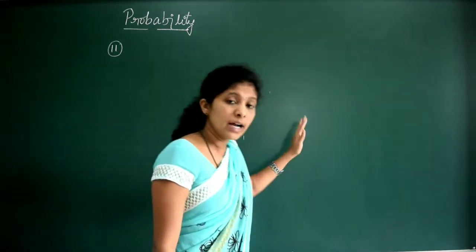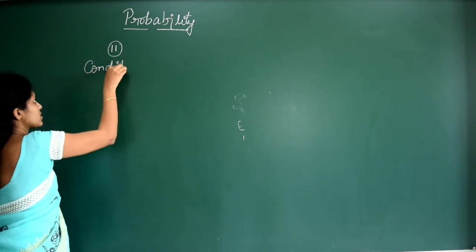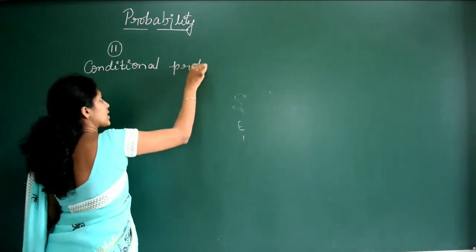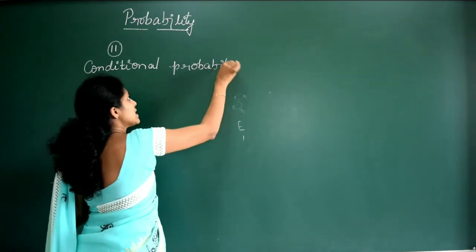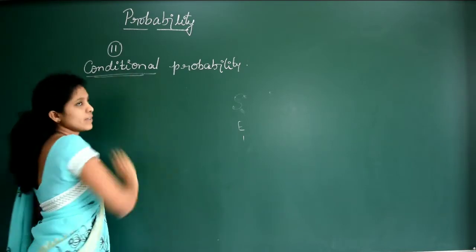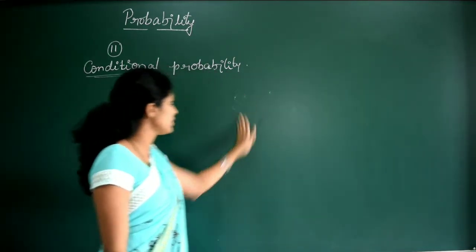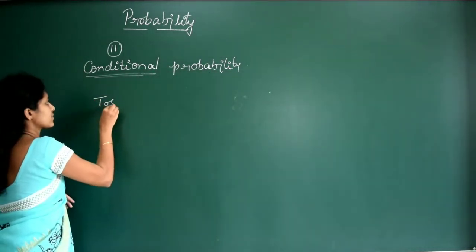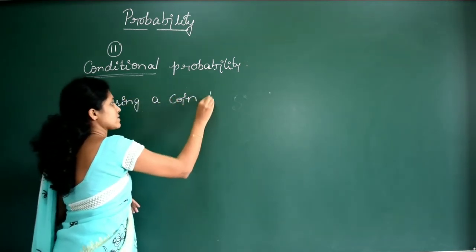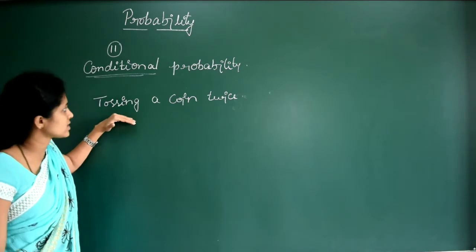Now here we are going to discuss one important concept, that is conditional probability. This is the first concept of this chapter. See here, the name itself says you are finding the probability, but one condition is given. So that is named conditional probability. Let us consider an event, tossing a coin twice. Listen carefully. I have considered one event, that is tossing a coin twice.